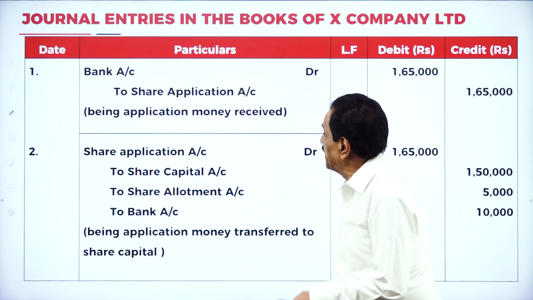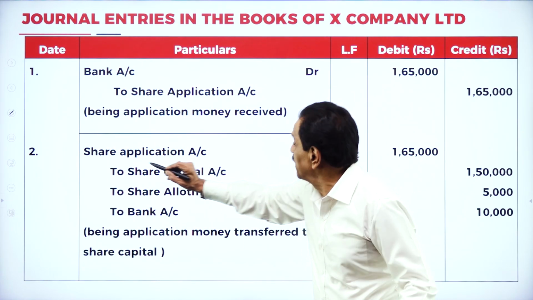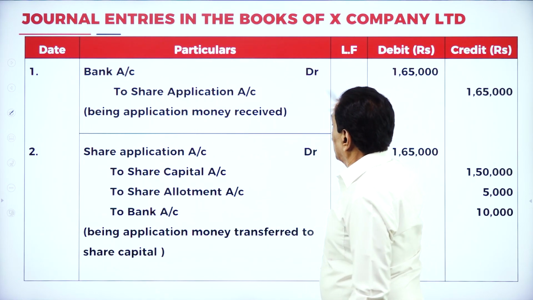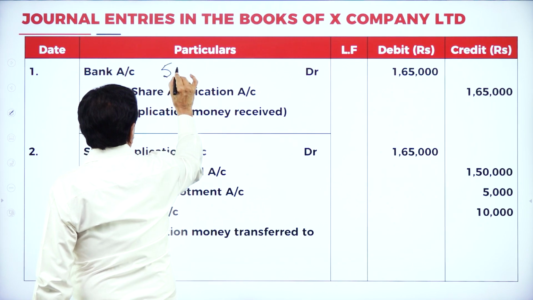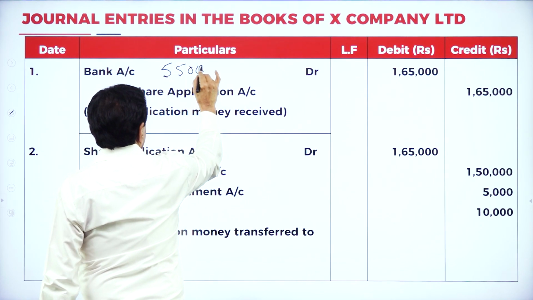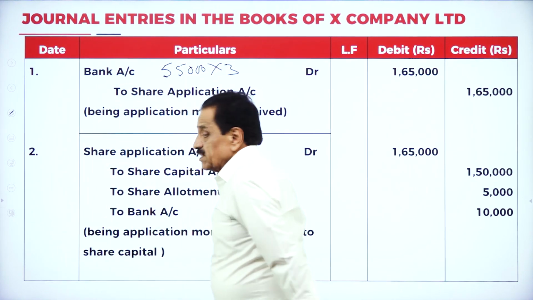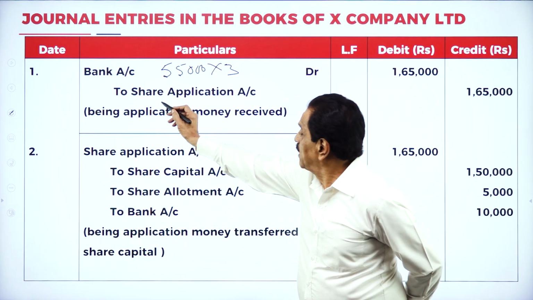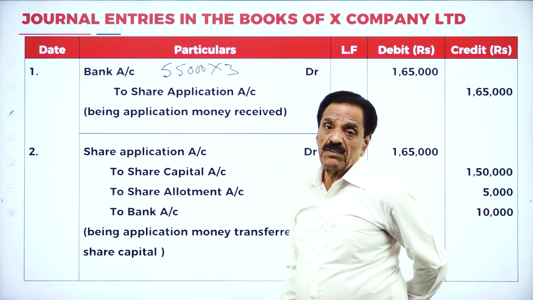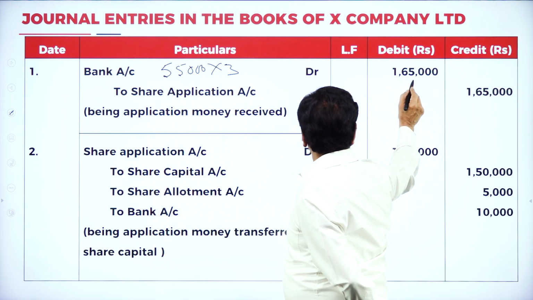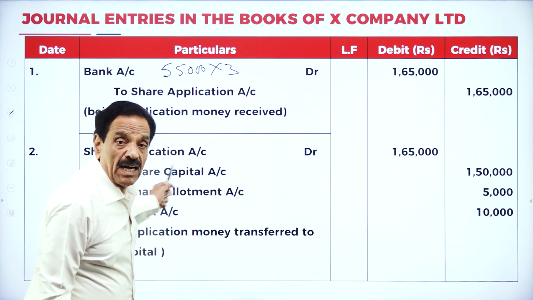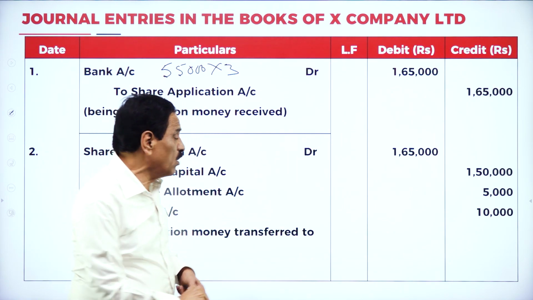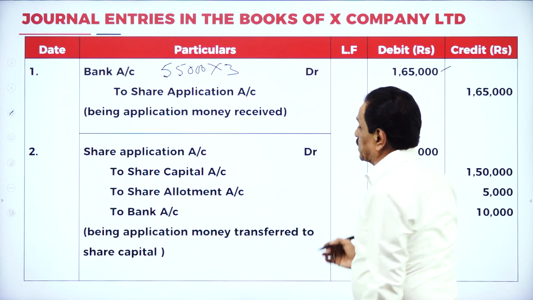We'll pass the entry. First entry, bank account debit to share application account. How many applications received? 55,000 into 3, that is 1,65,000. What's the entry? Bank account debit to share application account 1,65,000.